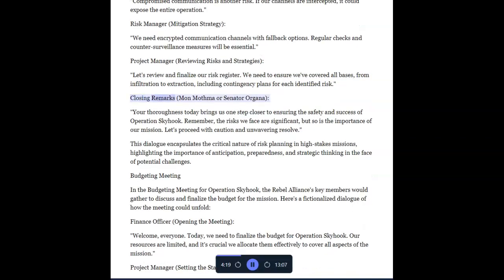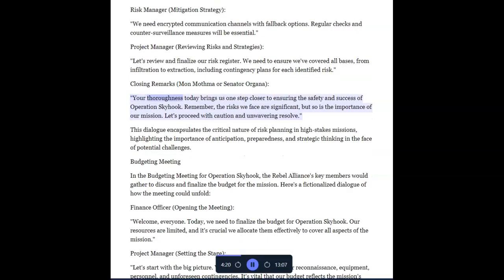Closing remarks, Mon Mothma or Senator Organa. Your thoroughness today brings us one step closer to ensuring the safety and success of Operation Skyhook. Remember, the risks we face are significant, but so is the importance of our mission. Let's proceed with caution and unwavering resolve.